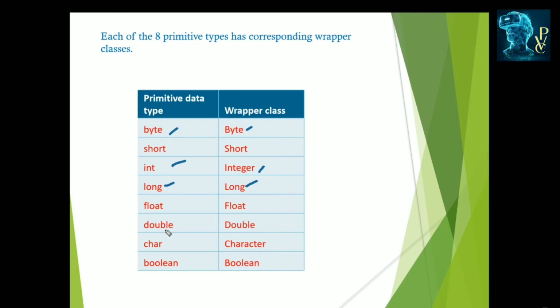These are the data types. Primitive data types are built-in data types, standard types which can be converted into this type. By using these classes we are converting these types into objects. For float it is Float, for double it is Double, for char this is Character, for boolean it is Boolean. These are the 8 primitive wrapper classes related to primitive data types which are in Java.